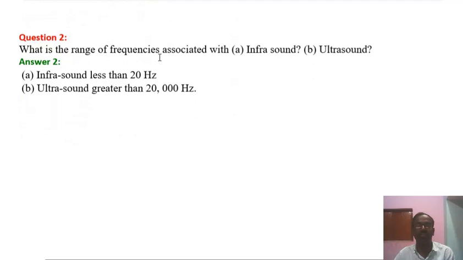What is the range of frequency associated with A, infrasound, and B, ultrasound? So infrasound is less than 20 Hz, this is not audible to the human ear. Ultrasound is greater than 20,000 Hz, it is also not audible for the human ear.